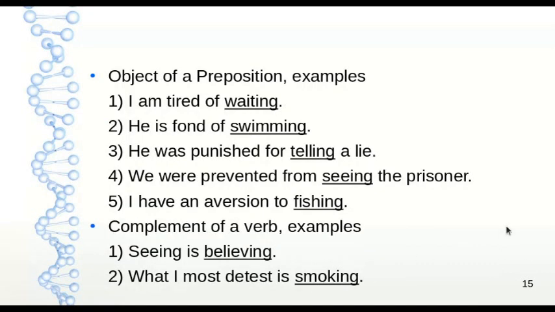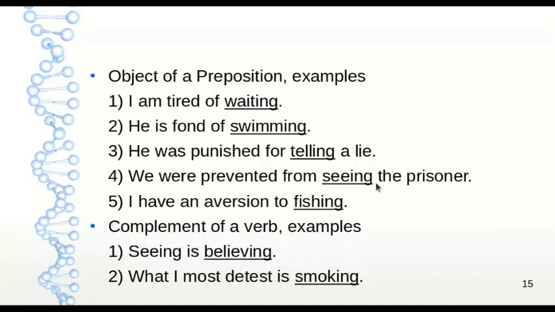We can also use a gerund as the object of a preposition. I am tired of waiting. Waiting is the object of the preposition of and it is the gerund. He is fond of swimming. Again, the preposition of has an object which is swimming, a gerund. He was punished for telling a lie. Telling is the gerund and it is being used as the object of the preposition for.